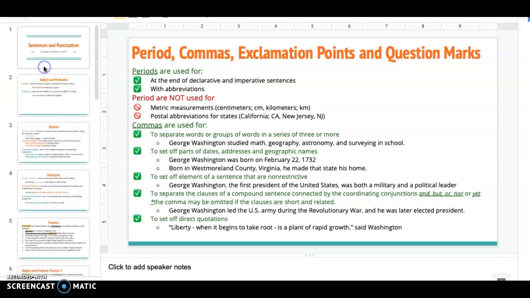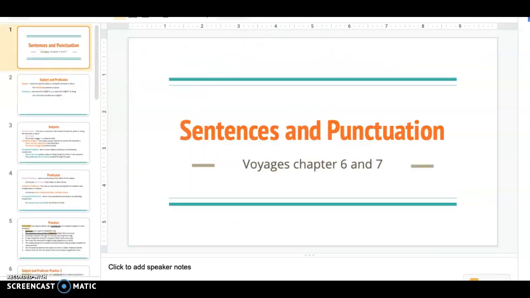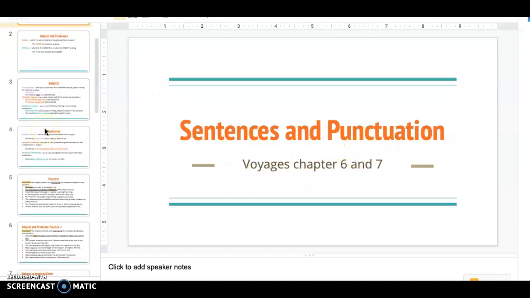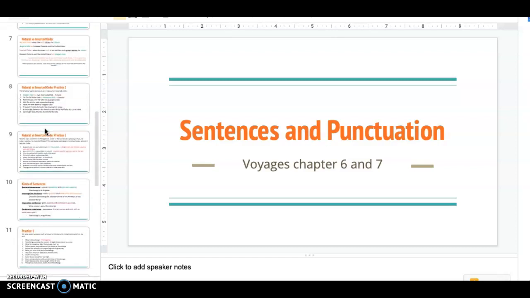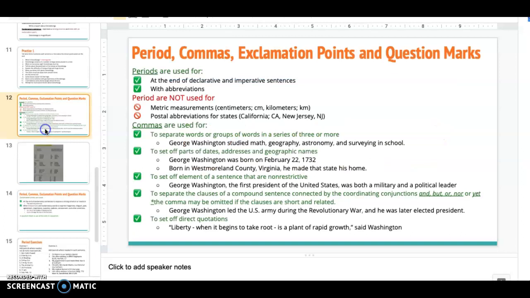All right, so I've changed the title of your slides a little bit. I went from sentences to sentences and punctuations. It's going to have chapter 6 and 7 in them. We're going to kind of bounce around between those two chapters. As we slide down, you're going to see there's some new notes here: periods, commas, exclamation points, and question marks. So first, we're going to start with periods.